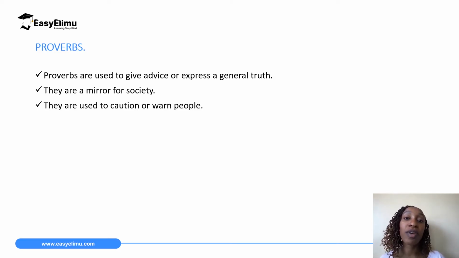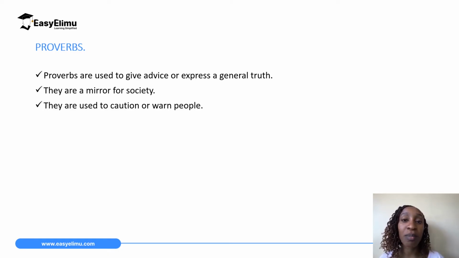They are also a mirror for society. Proverbs talk about what happens in our day-to-day lives. And lastly, they are used to caution or warn people. So maybe you see somebody disturbing another person, and the person that is being disturbed seems quiet, does not react, does not do anything.